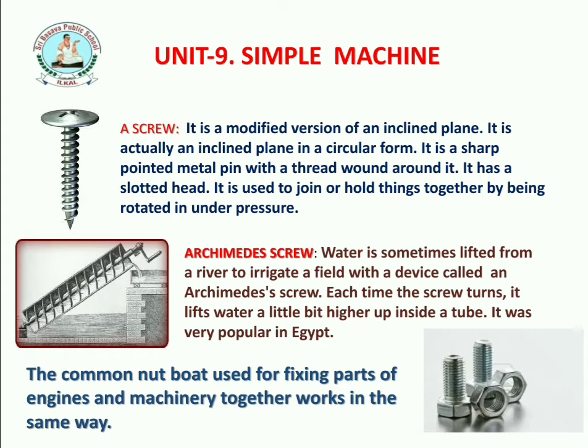One end of this Archimedes screw is dipped in the water or river. When you rotate it, it brings water up along that inclined plane, and at the other end the water can be poured out. This method was used for irrigation in Egypt in ancient times.